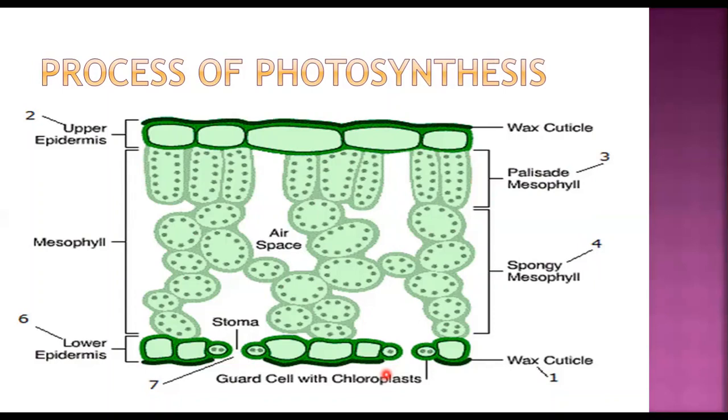We have learned this. So you're going to draw this diagram in your notebook. Draw it perfectly. First, you are going to draw the upper epidermis.